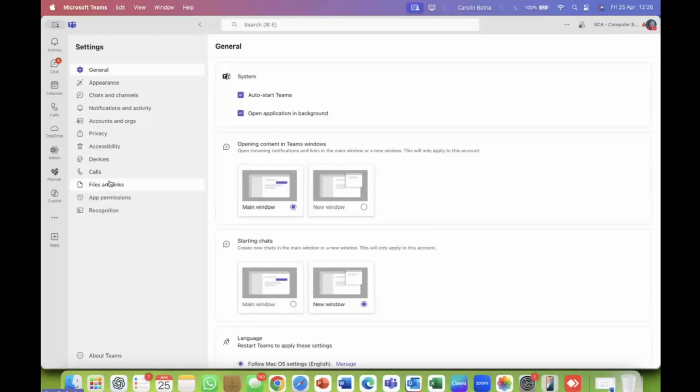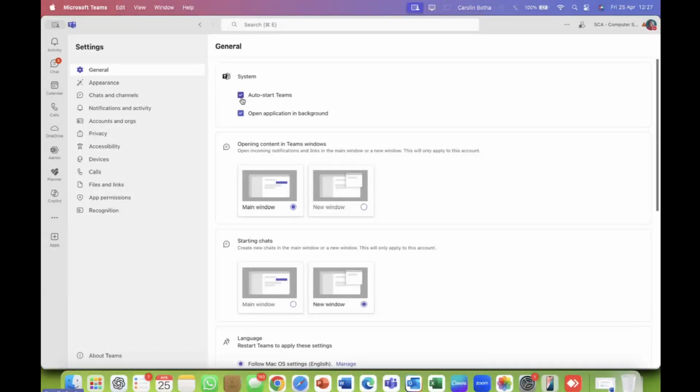I'm not going to handle all of them. I just want to introduce you to a couple. First of all, if you don't use Teams all the time, and you'll understand that a little bit later, I suggest that you switch off the auto start, because then it runs in the background and can take up resources of your device, your computer, for example, or it can also take up bandwidth. I'm not saying it will, but the possibility is also there. So if you feel that your computer is a little bit slower, this can be one of many reasons.